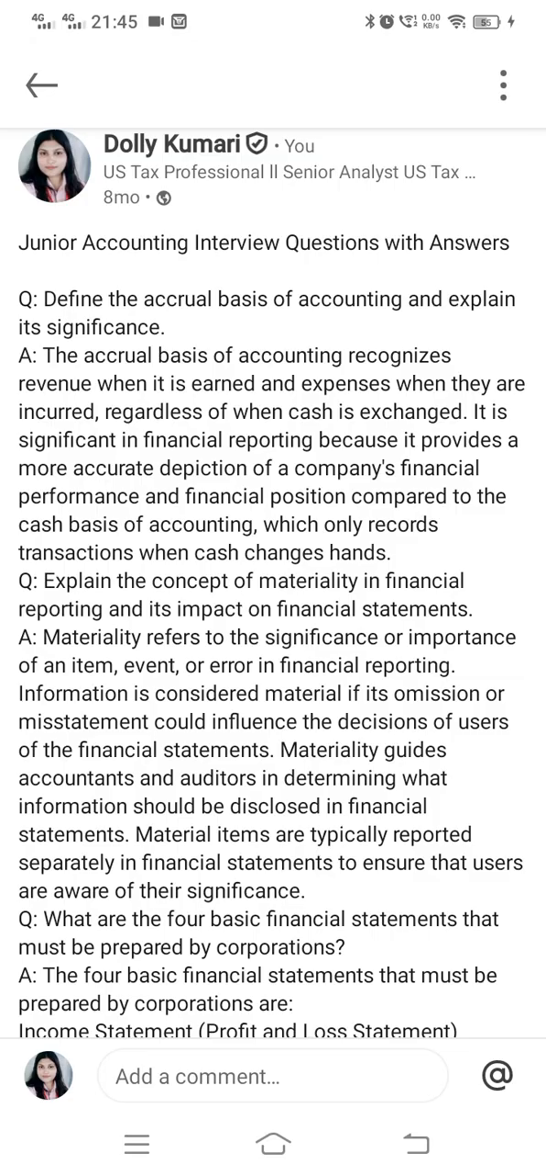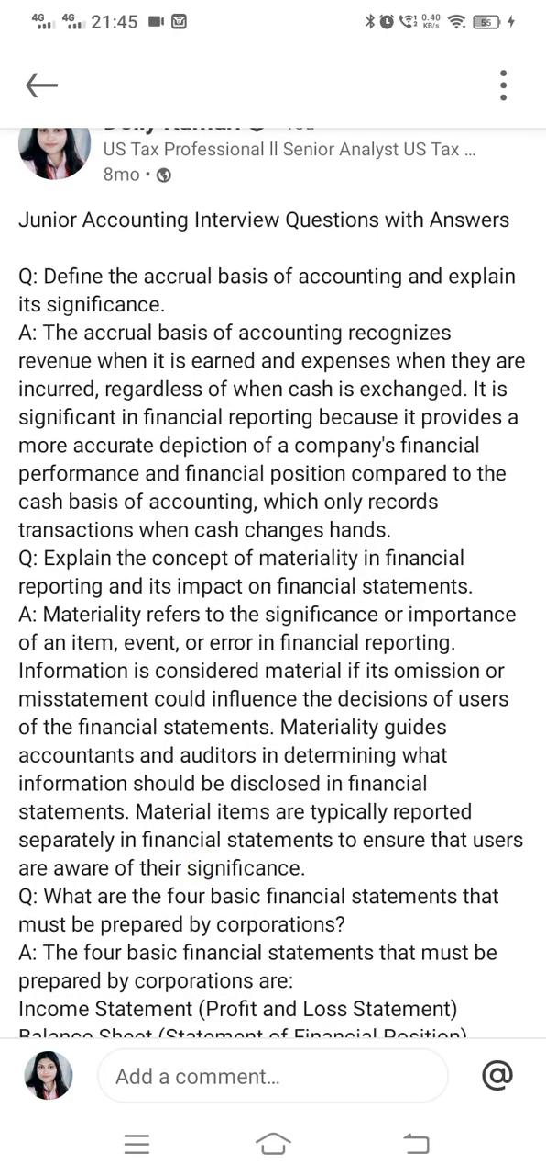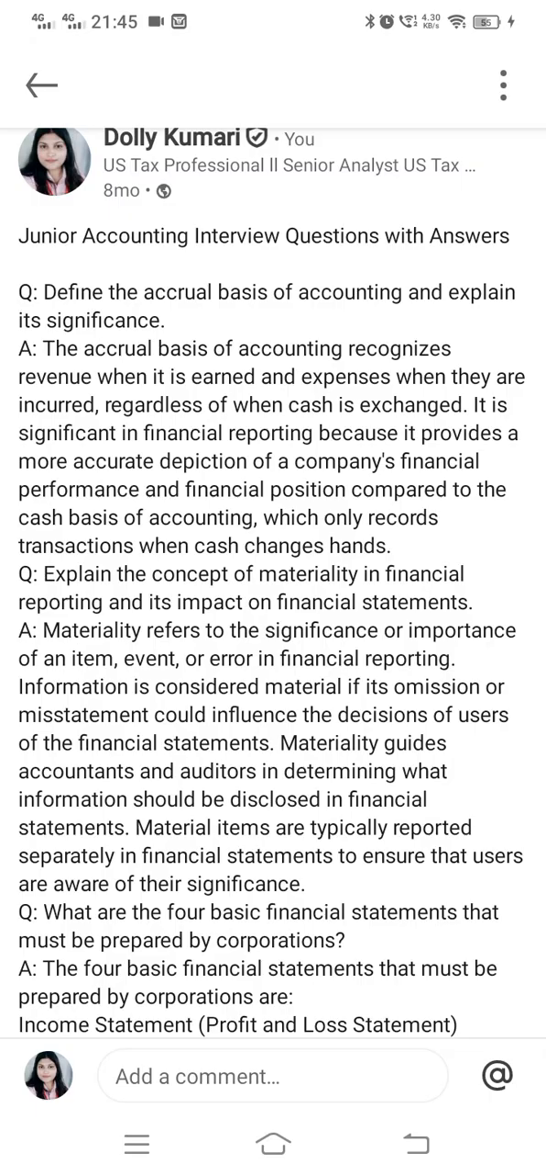Materiality guides accountants and auditors in determining what information should be disclosed in financial statements. Material items are typically reported separately in financial statements to ensure that users are aware of the significance. So basically, what this question is trying to ask and what you should answer is that materiality is when a transaction can affect our business and the investor's decision to invest in a company.